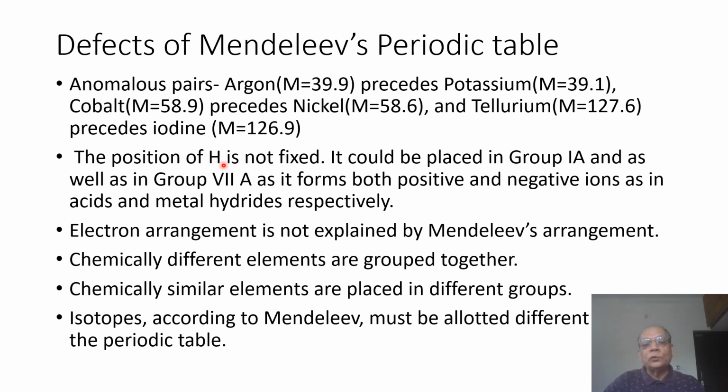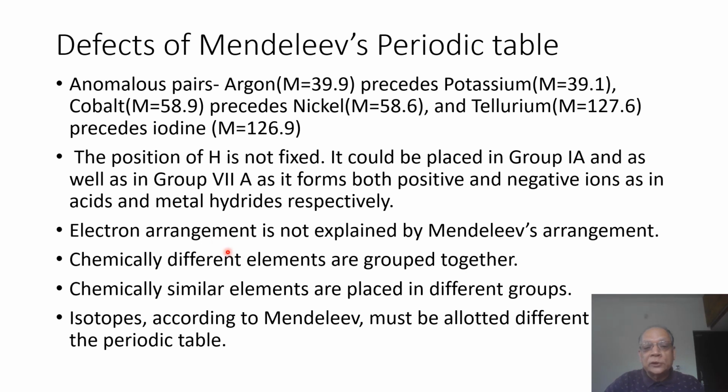The position of hydrogen is not fixed. It could be placed in group 1A as well as in group 7A, as it forms both positive and negative ions, as in acids and metal hydrides respectively. Because it forms positive ions, it has been placed in group 1. Because it forms negative hydride ions, it can be placed in group 7A also. Therefore, hydrogen has no fixed place in Mendeleev's periodic table.